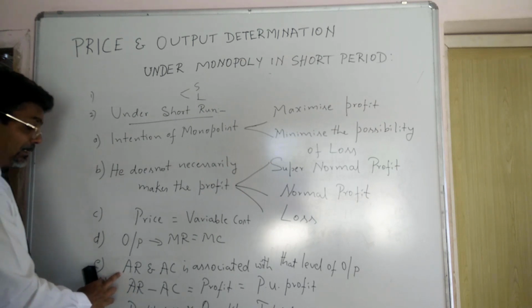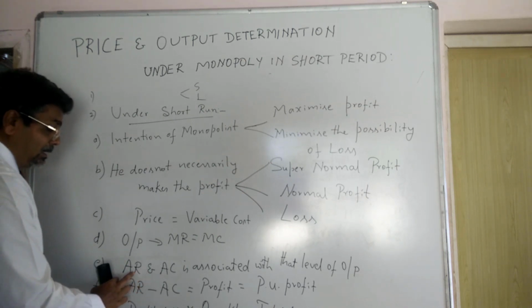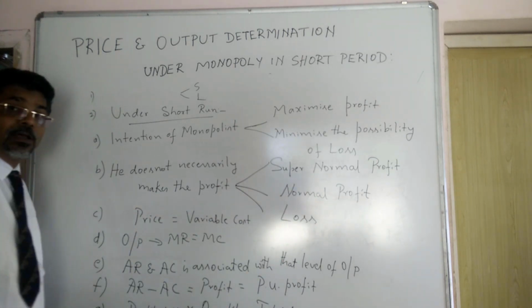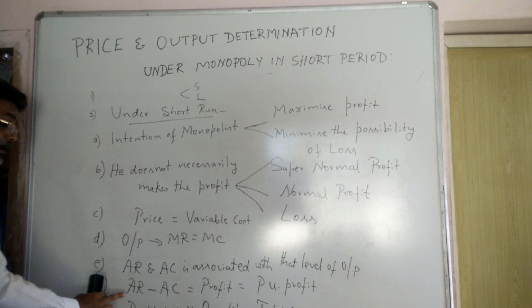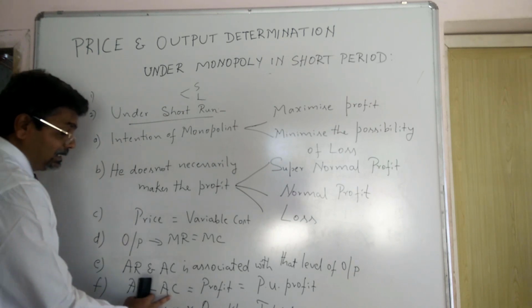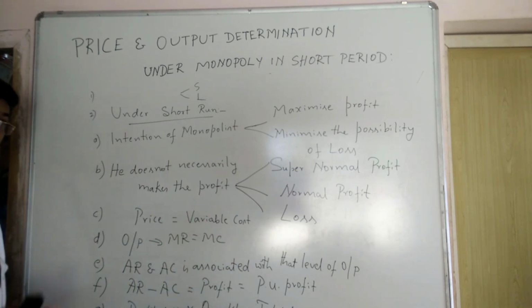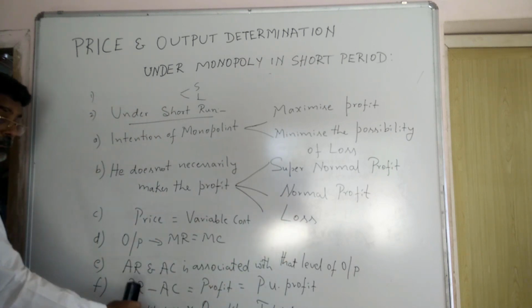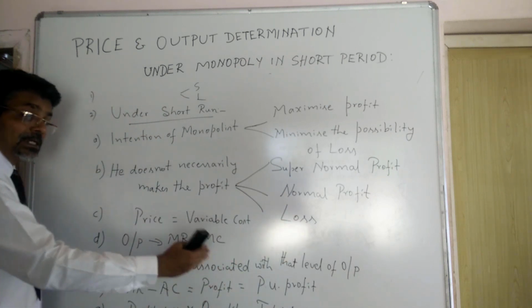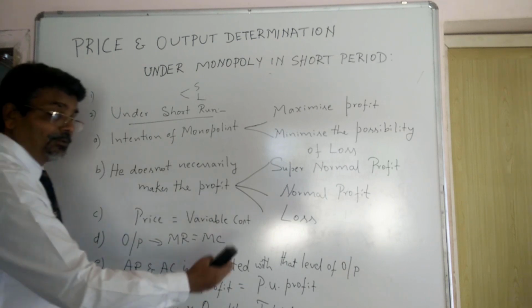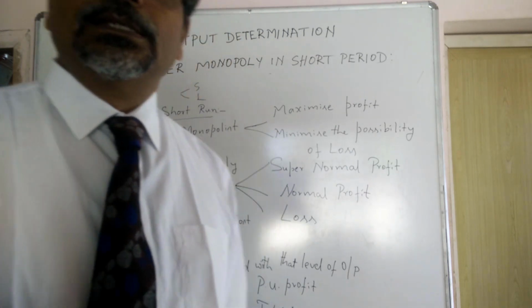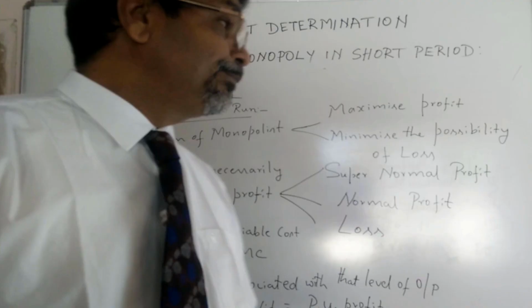And here AR, average revenue, and average cost are associated with the level of output. The difference between AR and AC is equal to profit. The profit is in terms of profit per unit, and if the profit per unit is multiplied with the total output, we get total profit. So these things we have to keep in our mind.